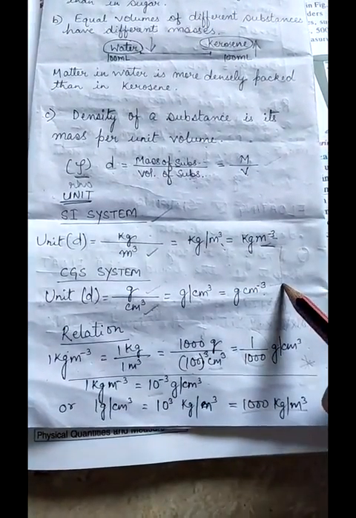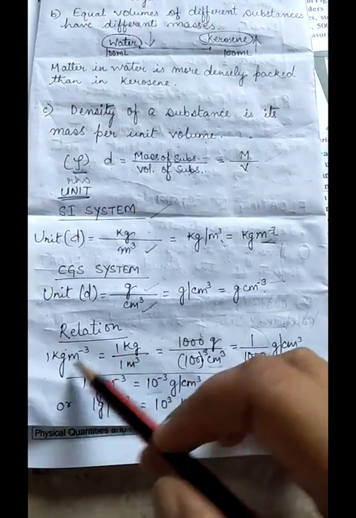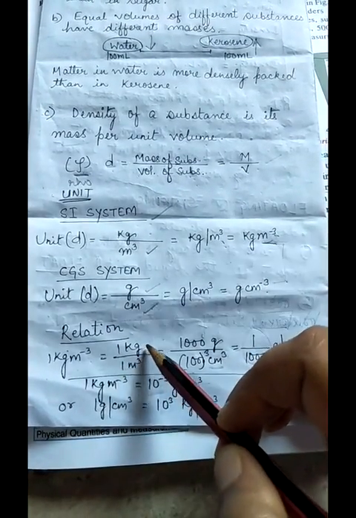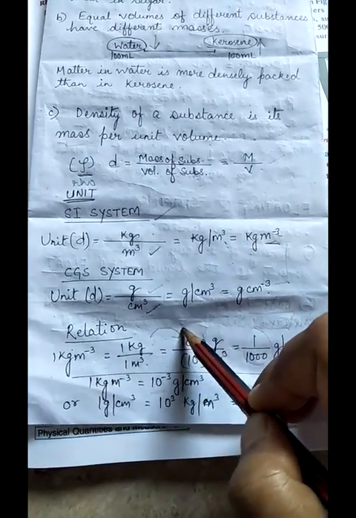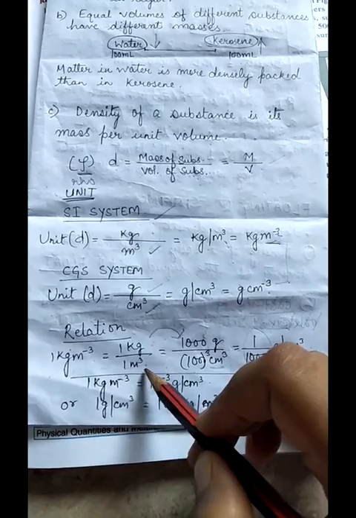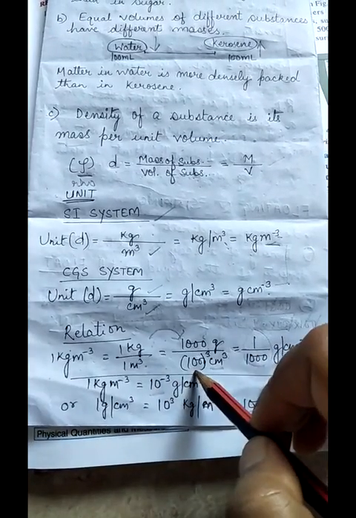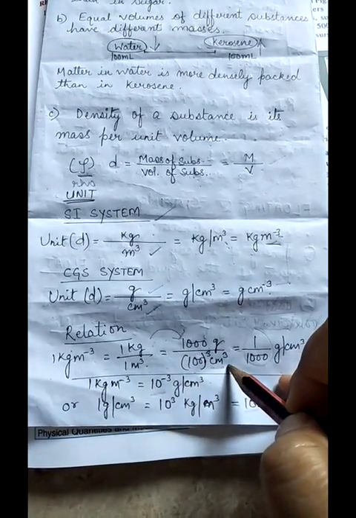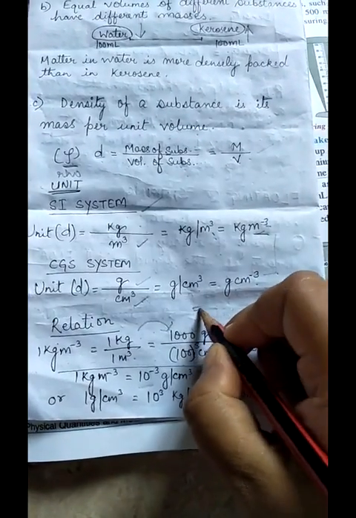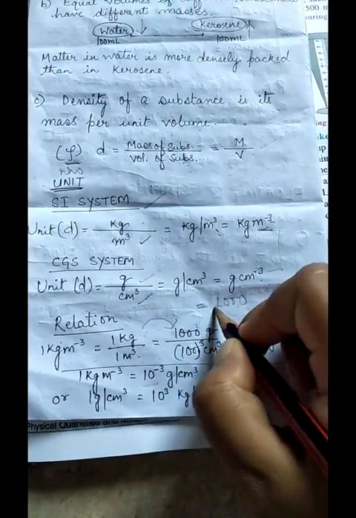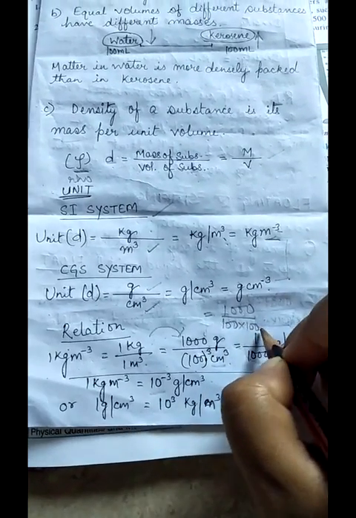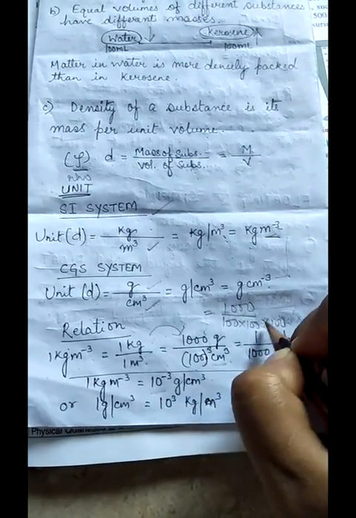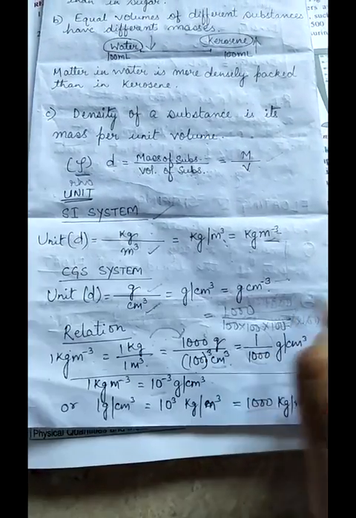What is the relation between the two? Let's see. 1 kg per meter cube is equal to 1 kg upon 1 meter cube. So 1 kg is equal to 1000 gram, and 1 meter cube is equal to 100 raised to power 3 centimeter cube. So basically what we have to do, it is 1000 upon 100 multiplied by 100 multiplied by 100.